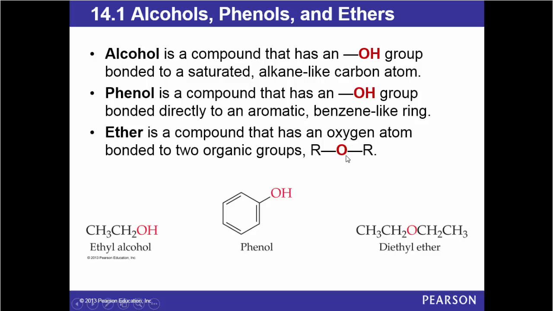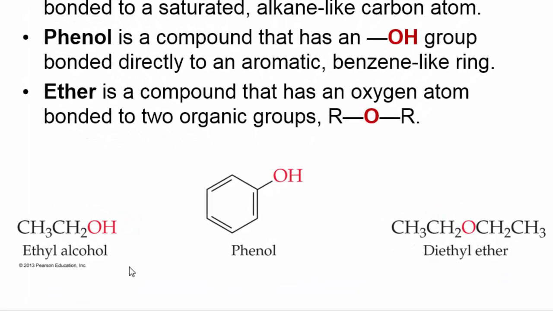You see here oxygen in the middle, bonded to two carbons or two alkyl groups. This is an example of an alcohol, ethyl alcohol. This is an example of phenol. It is a compound, phenol, and it is a functional group. And this is an example of an ether. Notice here the oxygen is in the middle, between two carbons. And you can call this diethyl ether or simply ether.